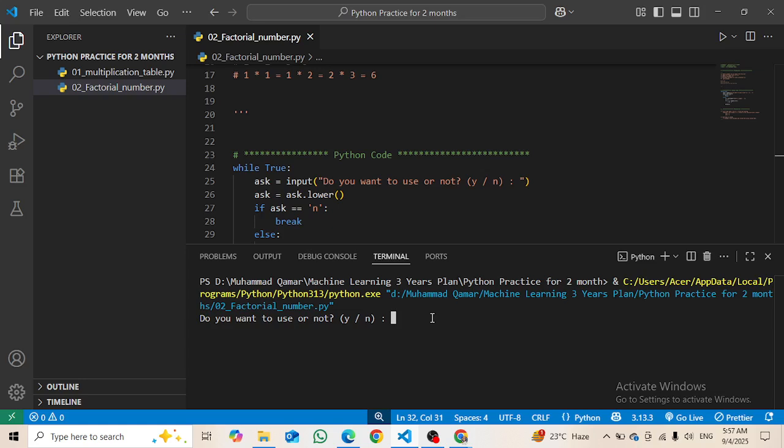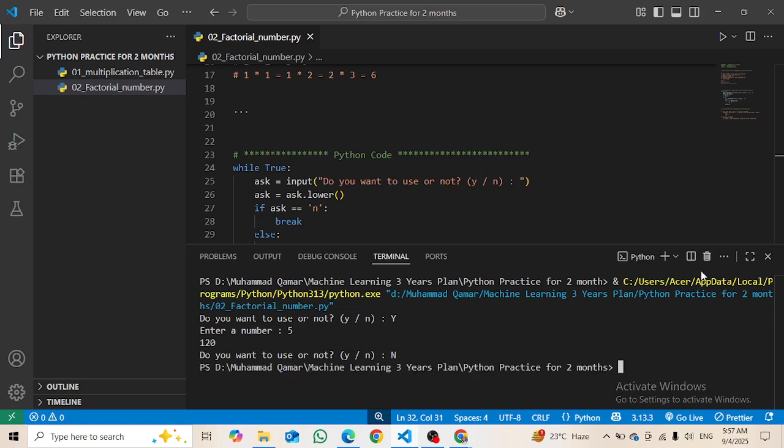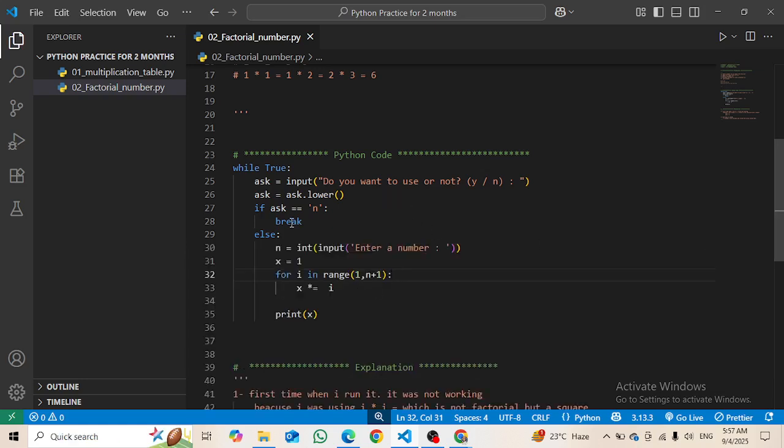Now our code is complete. We are just trying to make it correct. Yes, okay, then 5, then again asking me, this time no, and like this, okay. Then I will say elif, the ask is equal to y, we will do this, and else we will say